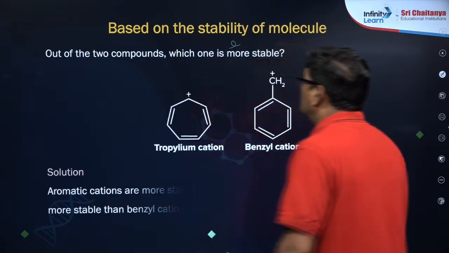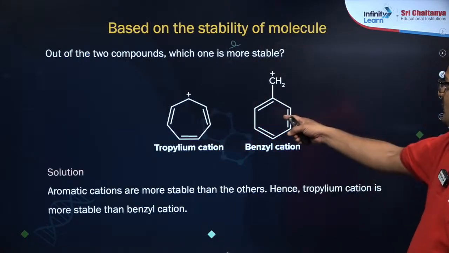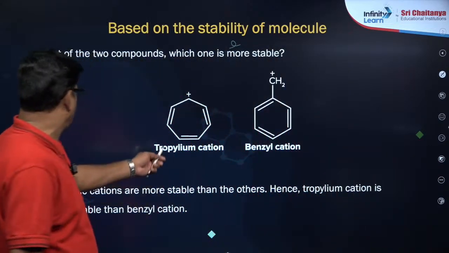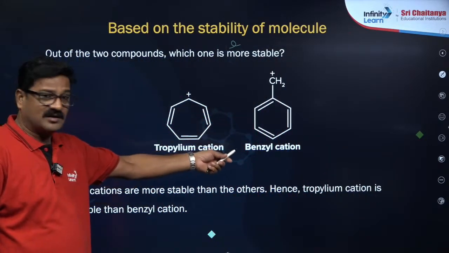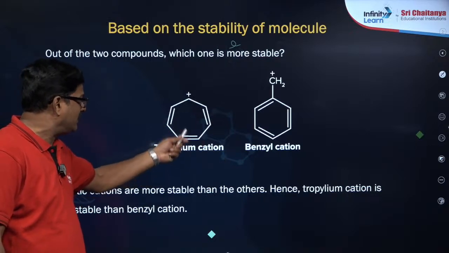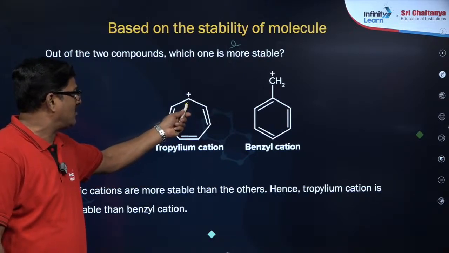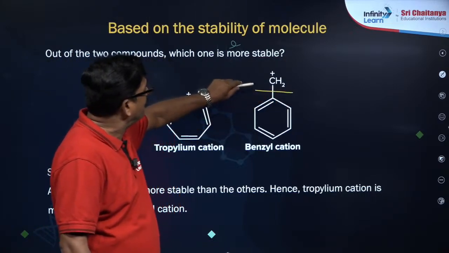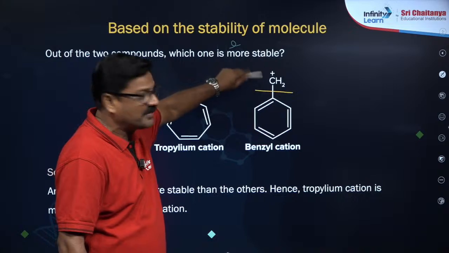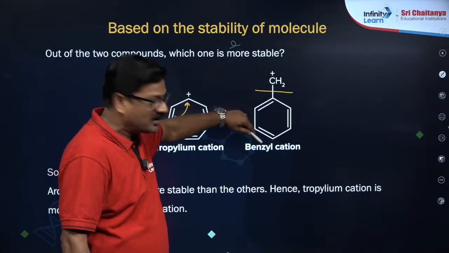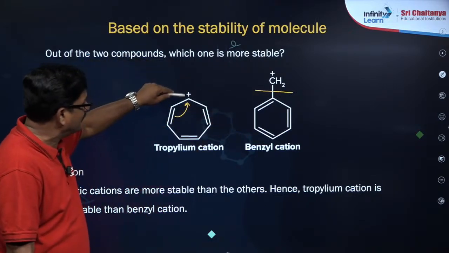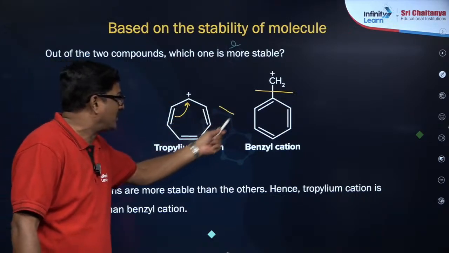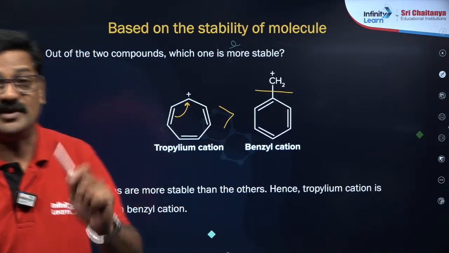Based on the system, out of the compounds, which is more stable, A or B? So tropylium carbocation is more stable than benzyl carbocation. Because the tropylium carbocation acquires aromaticity, but the benzyl one is already aromatic. This carbocation जो part है, this is not part of the aromatic. So the other part may be aromatic. Here the carbocation part is a part of the aromatic. So it is more stable. Tropylium carbocation is more stable than benzyl.